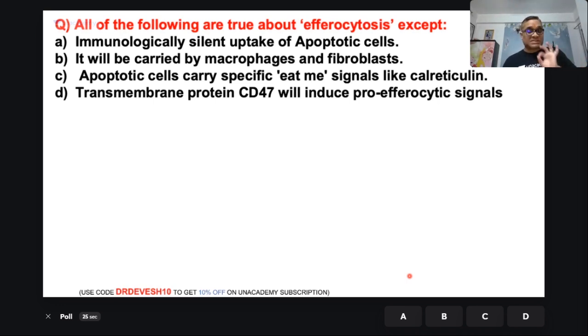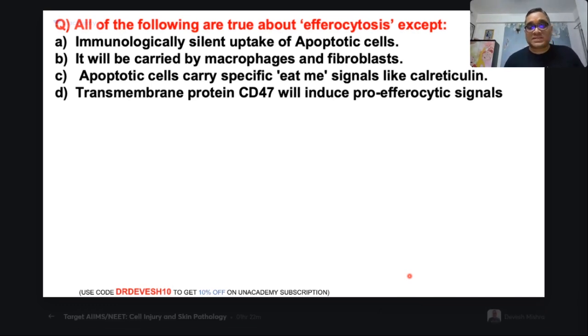This is a tough question, an extremely tough question. In my rating, extremely tough question, but I expected it because a few days back we discussed a similar kind of question from this topic. Yeah, I have explained, but this is something different. I have changed some options here. Language has also been changed. But still I can see that 39% of you have given me the right answer. That is a very, very good response.